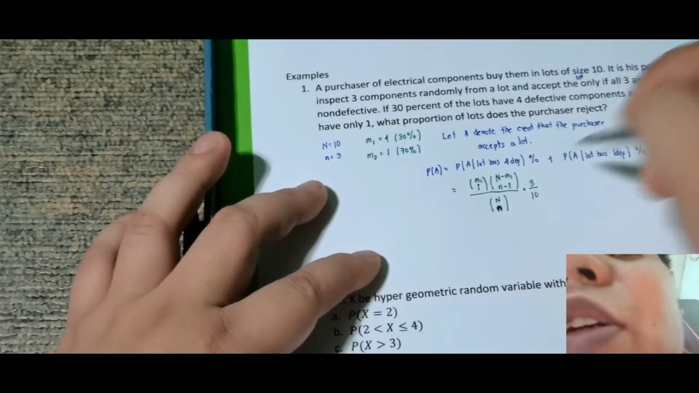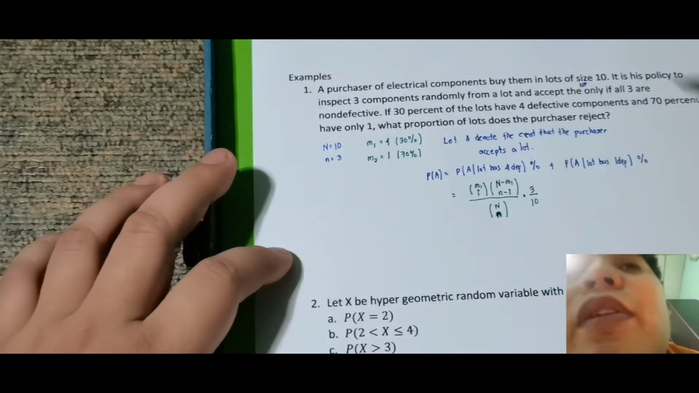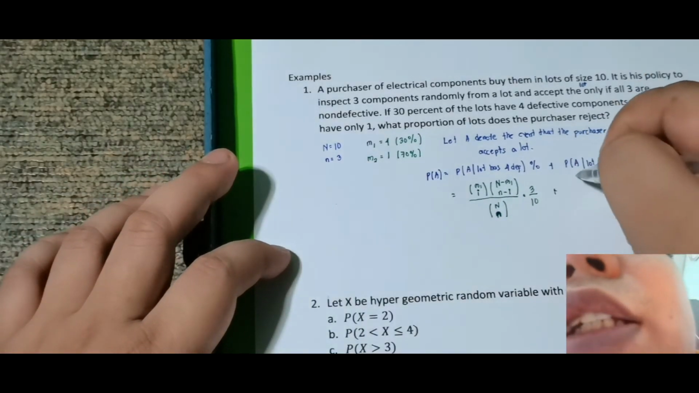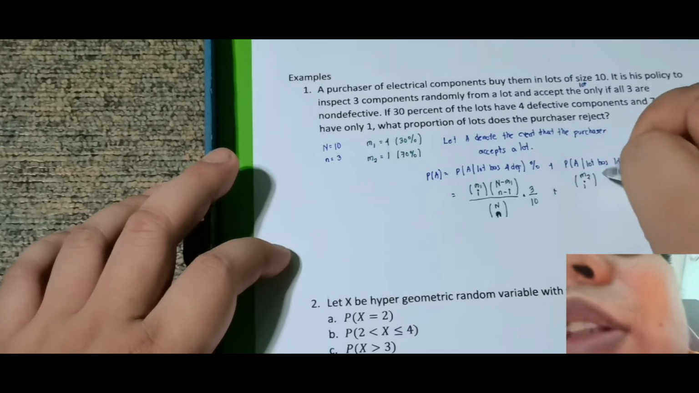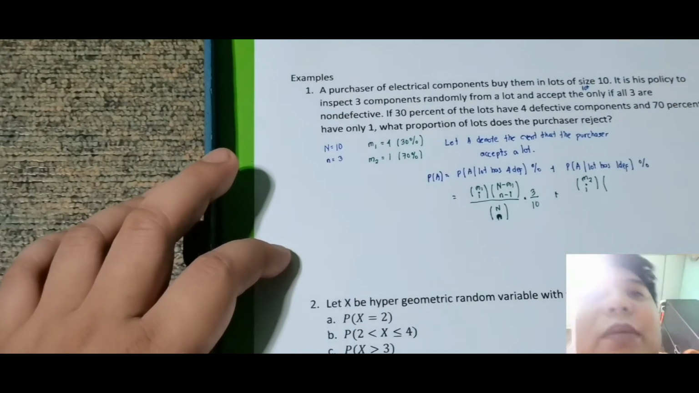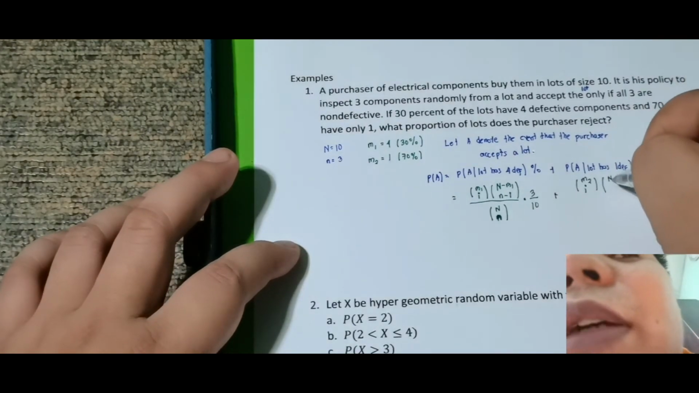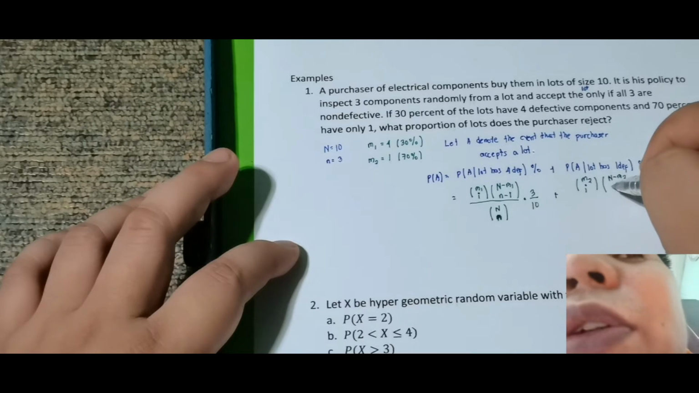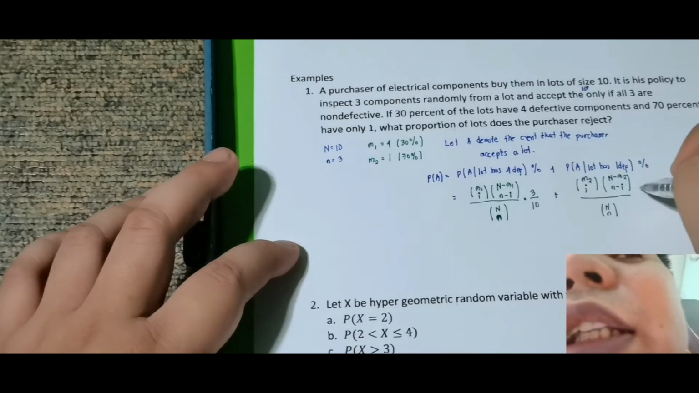Sir, bakit mo nalaman na 3 over 10? Kasi sa 10, 30% doon is 3 over 10. Okay, then plus, dito naman is m sub 2 taken i multiplied by yung lot, which is big N minus m sub 2 taken n minus i pa rin, all over big N taken small n, and 7 over 10.